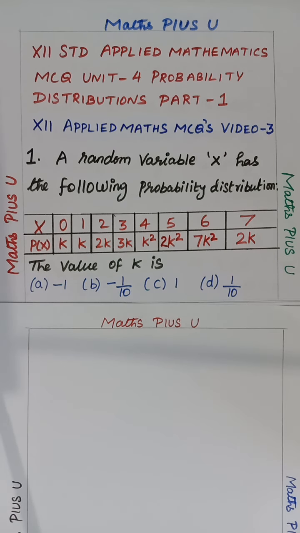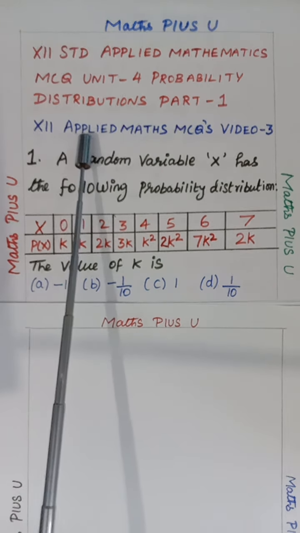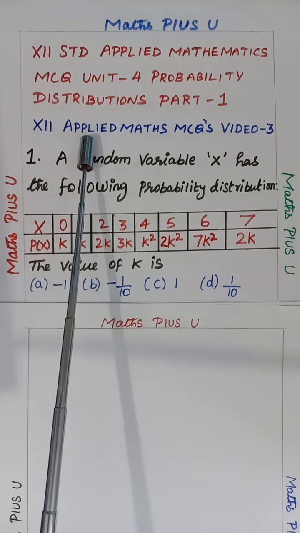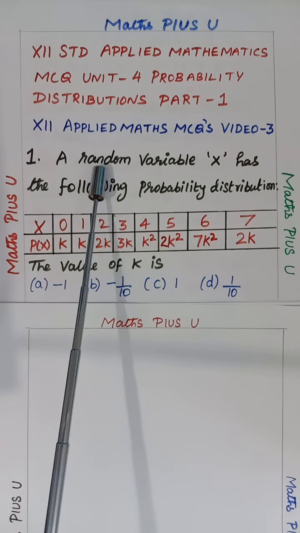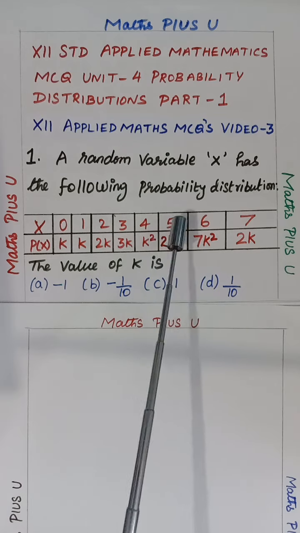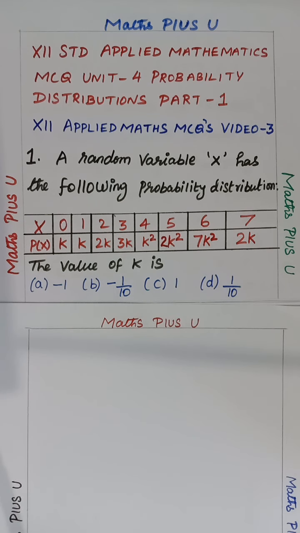Okay, coming back to applied mathematics. Probability distribution. You know, children, how many marks there are for that? 10 marks literally out of 40 marks, but for 50 marks the questions are going to come. So nearly 13 marks you can get from probability distribution. What a weightage. Can we go for it?